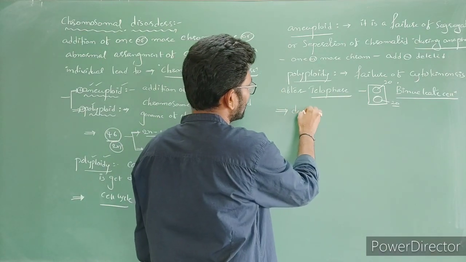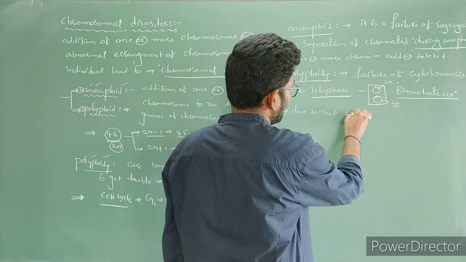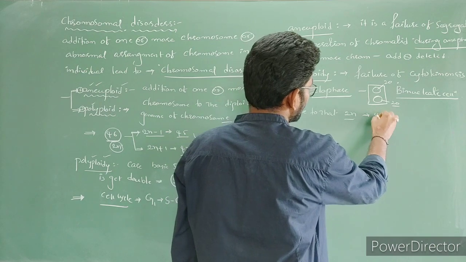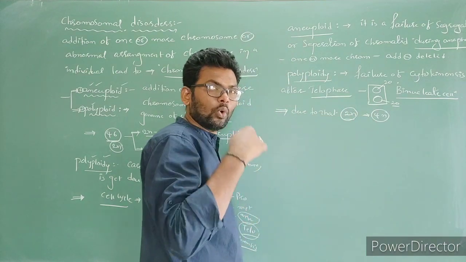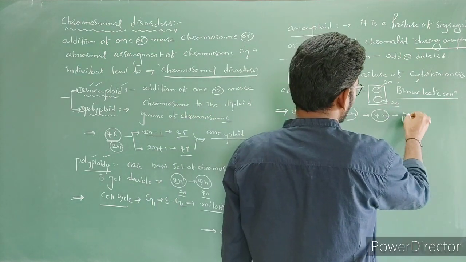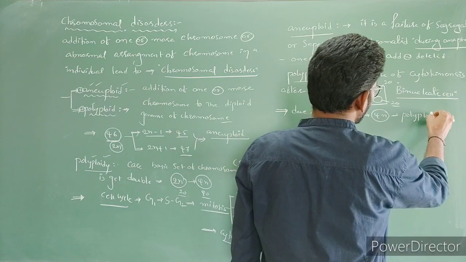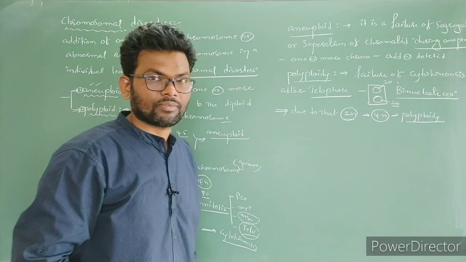Due to that, diploid cells become tetraploid cells. The complete whole set is going to get doubled. So such a condition is called what? Polyploidy. Okay, two more questions. Next,